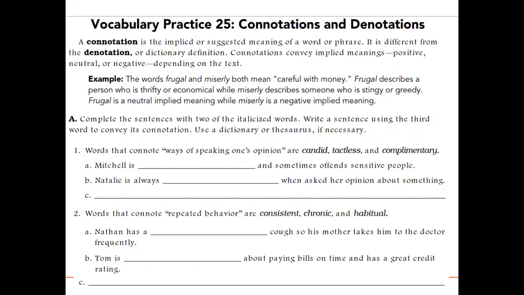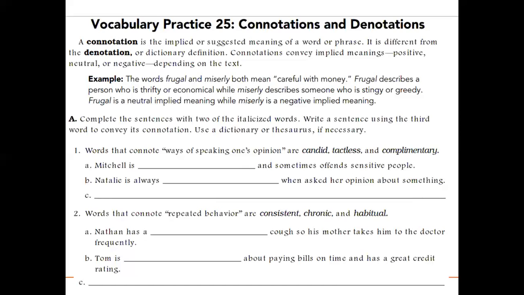Today our lesson is from vocabulary. It is practice number 25. Okay, so we are having connotations and denotations. We are now dealing with three words having positive, neutral, and negative connotations, while having the same denotation, or the dictionary meaning. So we are having three words.